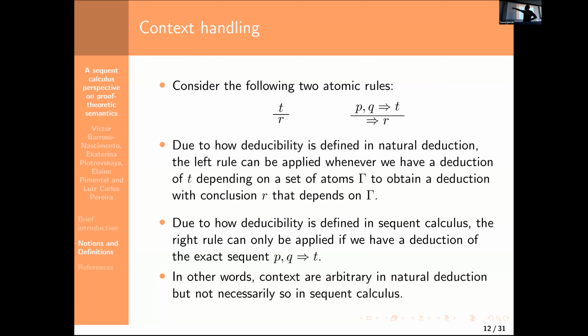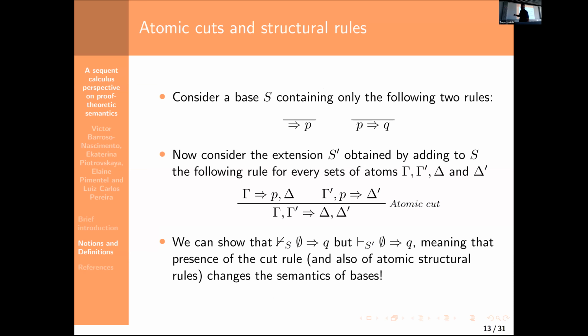But if I try to do this in the sequent calculus, because the sequent calculus explicitly establishes the context that is being used, I can only pass from T to R if the deduction depends specifically on the T and the Q. So the contexts are not arbitrary when you pass from proof to sequent.